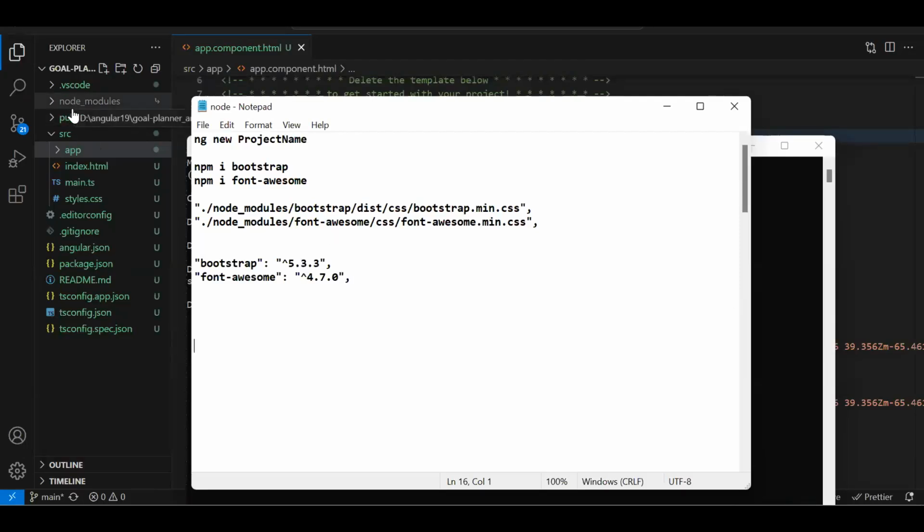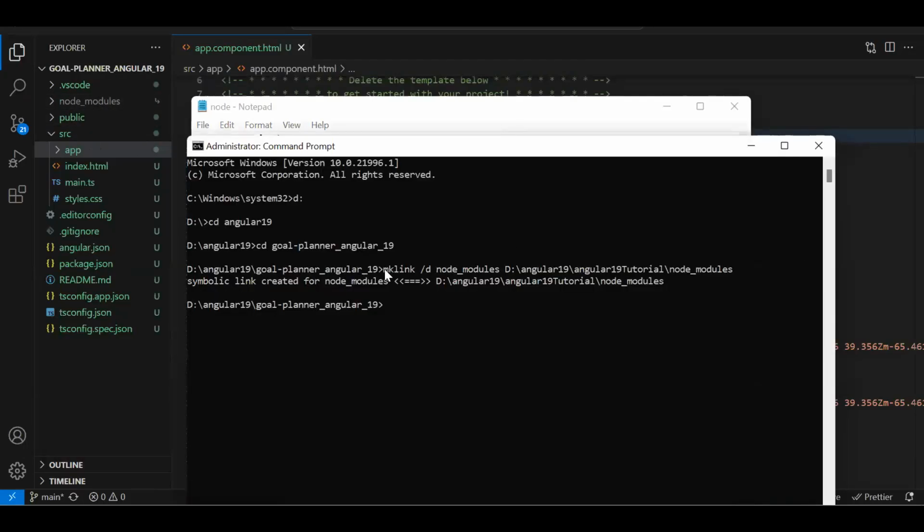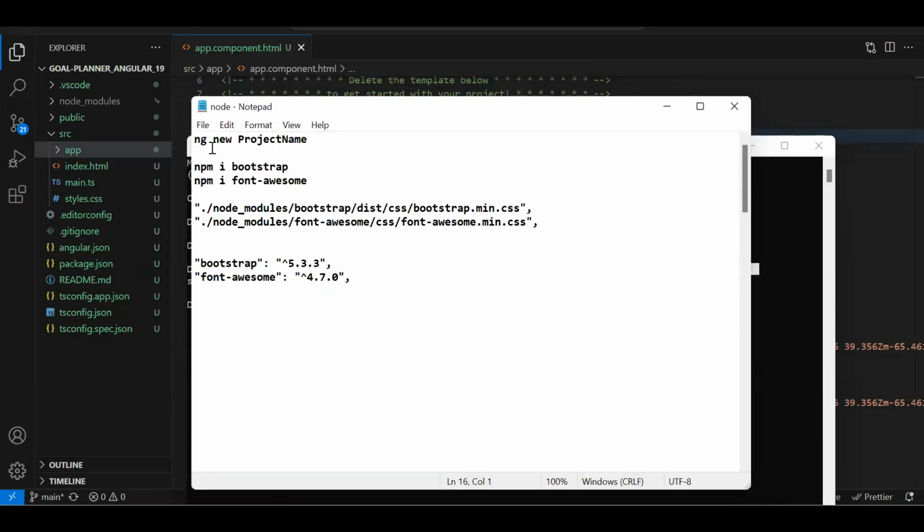Okay, so you can see now node module for shortcut is created. This was the command to create a shortcut of that. So how do you create a project? Ng new project name, whatever the project name you have to give.